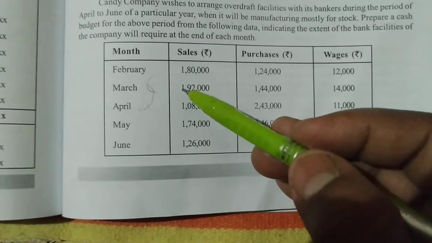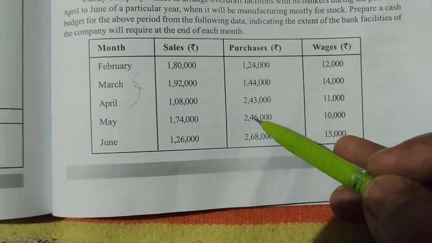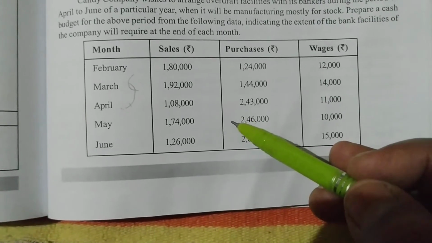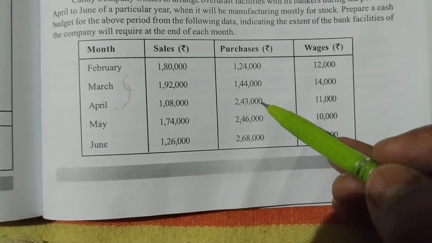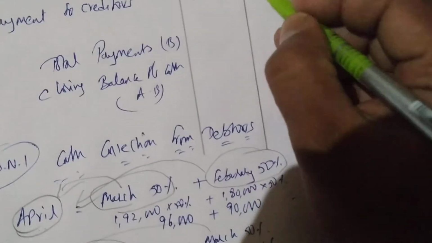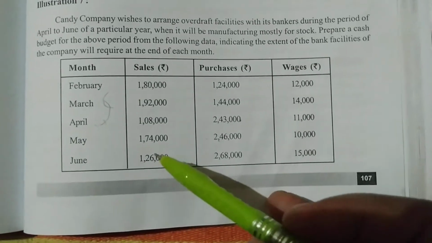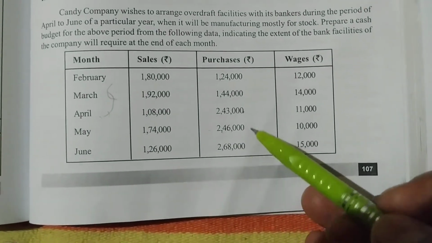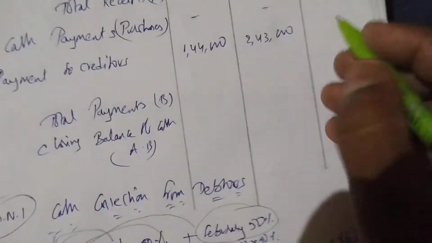March month. Okay. Next, in the month of May, which purchases will we write? We will write purchases of April. So I'll write here 2,43,000, just the same as sales collection from debtors. And in the month of June, which month's purchases will we pay? May month will be paid. So 2,46,000.